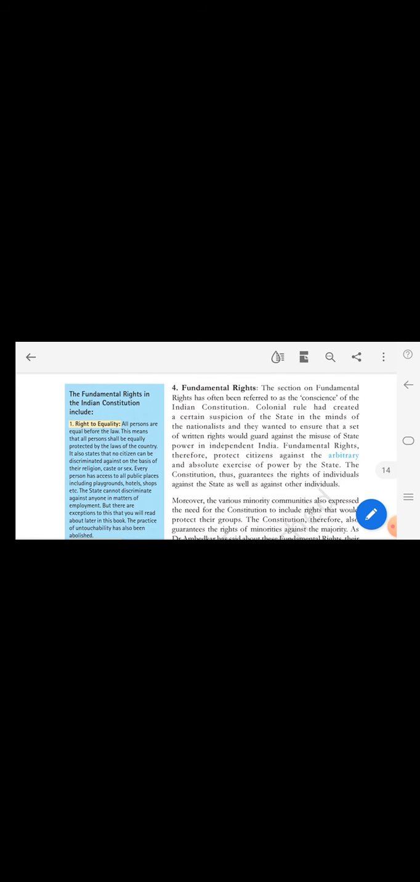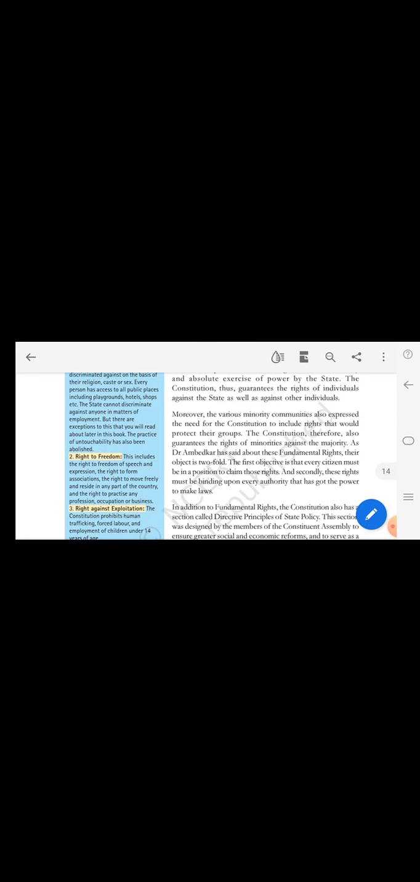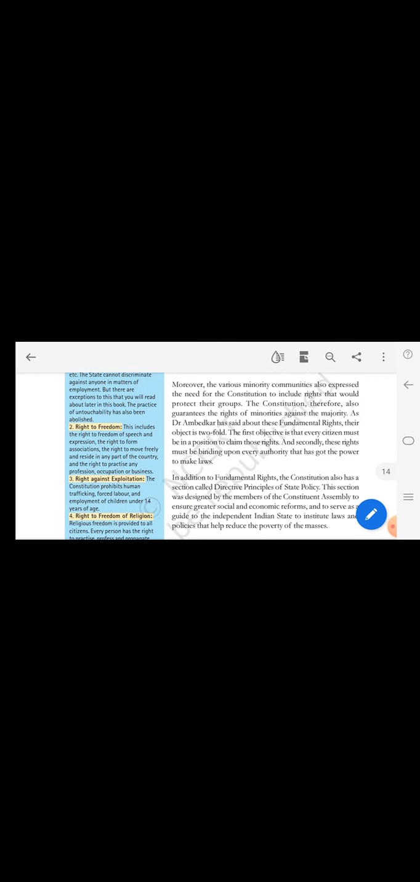The section on fundamental rights has often been referred to as the conscience of the Indian Constitution. The various minority communities also expressed the need for the Constitution to include rights that would protect their groups. Therefore, it guarantees the rights of minorities against the majority. As Ambedkar has said about these fundamental rights, their object is twofold. The first objective is that every citizen must be in a position to claim those rights. The second one is that rights must be binding upon every authority that has the power to make laws.